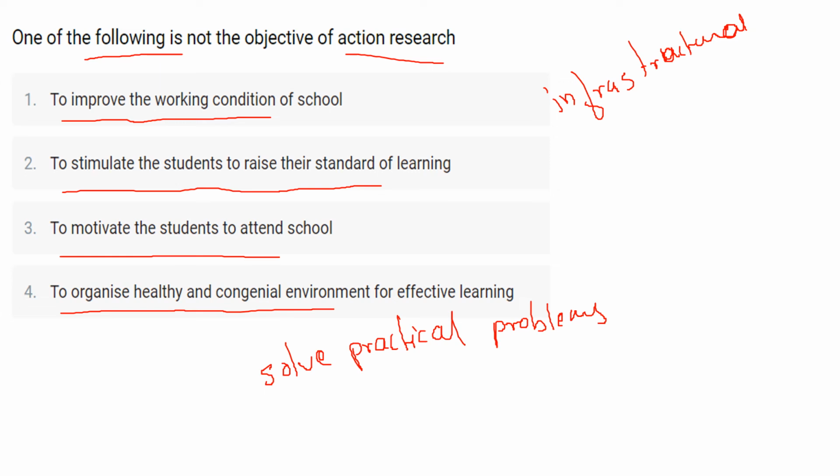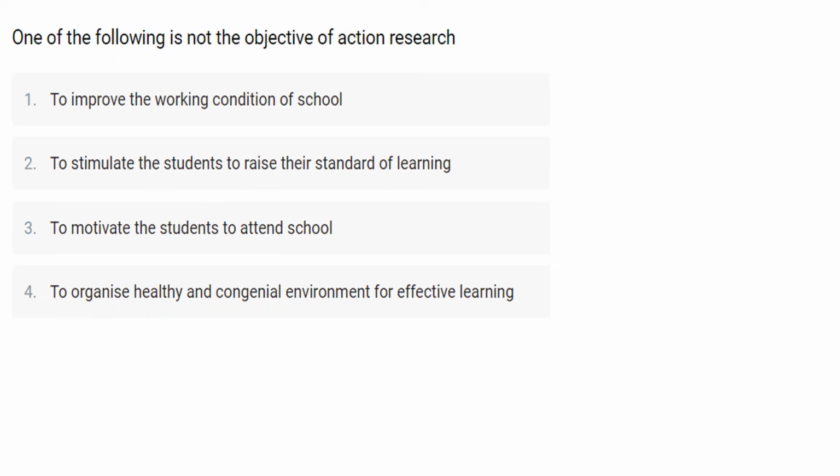That means option 4 will be included under the objectives. Option 1 also is included because here we are talking about a working condition or the various infrastructure. Then is to stimulate the student to raise their standard of learning, which is also included. So option 2 is also there, but option 3 is not there under the objectives of action research. Motivate the student to attend school is not the objective of action research. Okay, so option 3 will be the correct answer here.